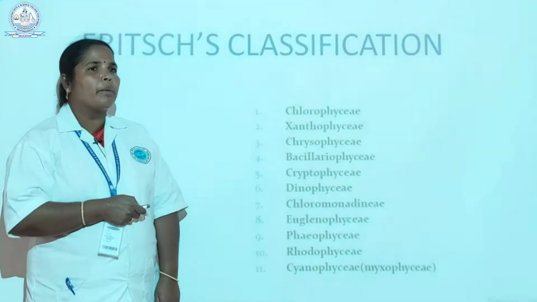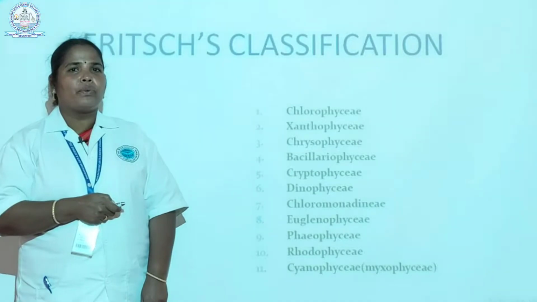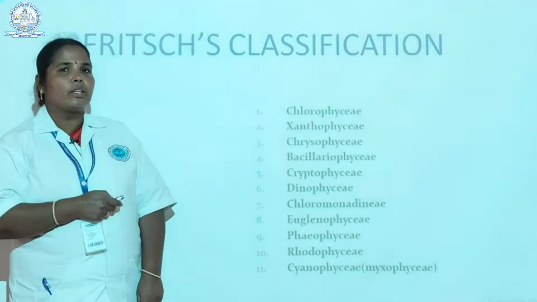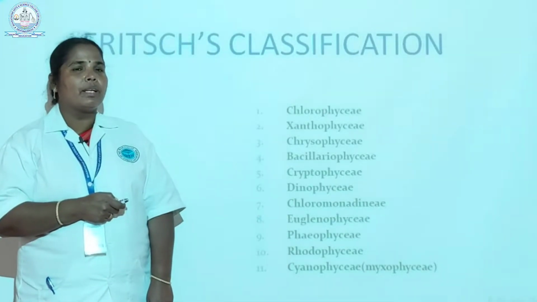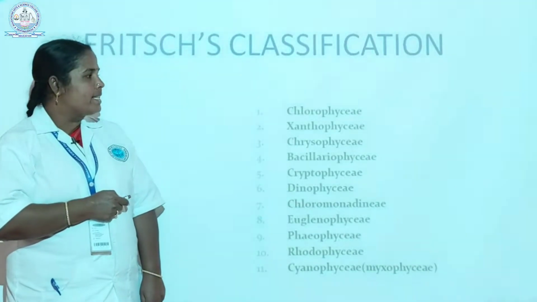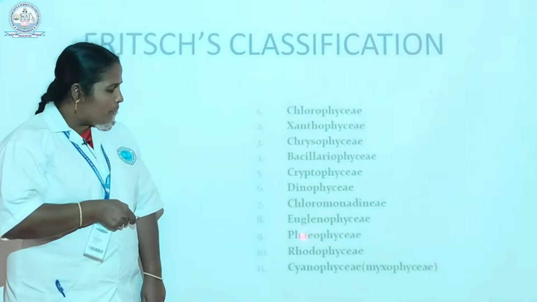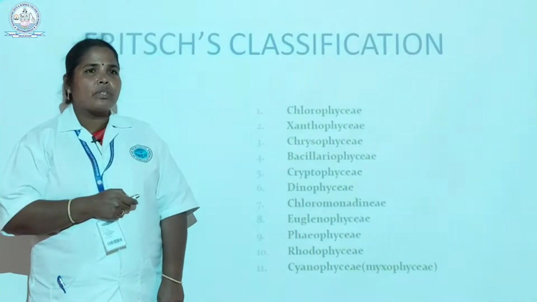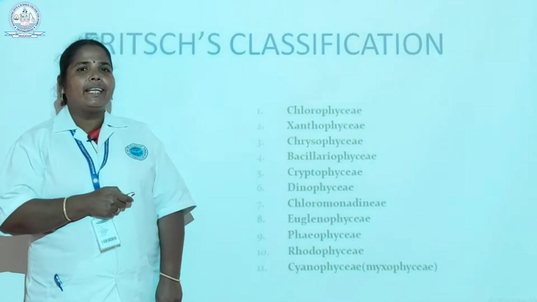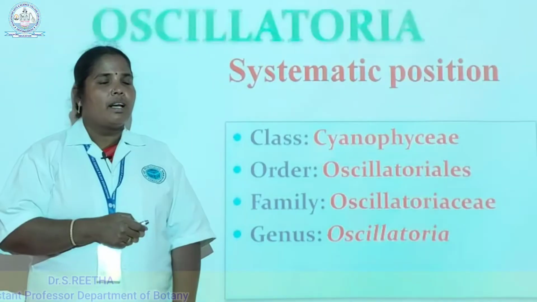The photosynthetic pigments are chlorophyll A, chlorophyll B, chlorophyll C, chlorophyll D and chlorophyll E. Chlorophyll A is common to all these 11 classes. Chlorophyll B is present in Chlorophyceae. Chlorophyll C is present in Phaeophyceae. Chlorophyll E is present in Xanthophyceae. Chlorophyll D is present in Rhodophyceae.